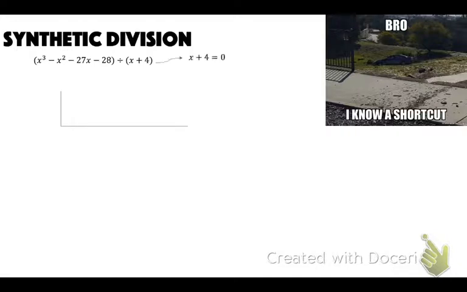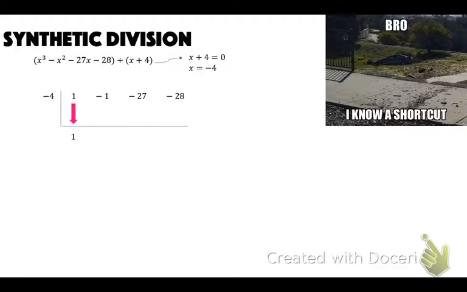And then if I set that x plus 4 equal to 0, I end up getting x equals negative 4. That's what I'm going to put on the outside here. And then the coefficients of these, so this is technically like a 1. This would be a negative 1. This would be a negative 27. This would be a negative 28. That is what's going to go inside here. So this is going to be 1, negative 27, and negative 8.